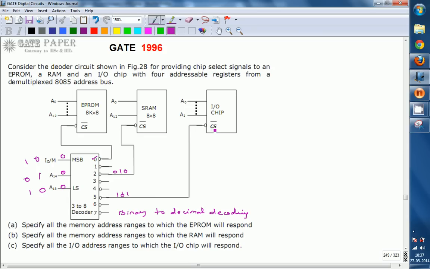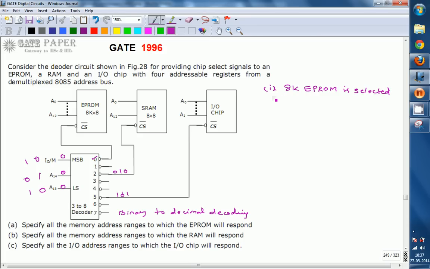So assume that first the EPROM is going to be enabled, then we will go for the SRAM, then the I/O chip. The first case: let us assume the 8 kilobyte EPROM is enabled, is selected.